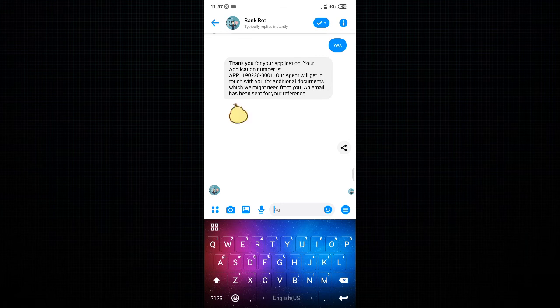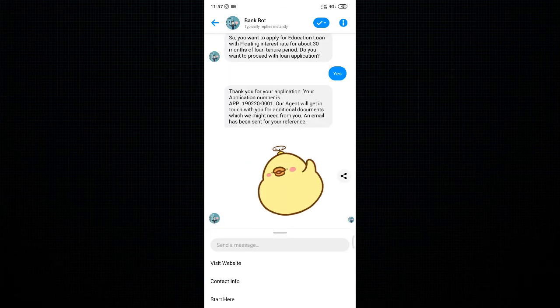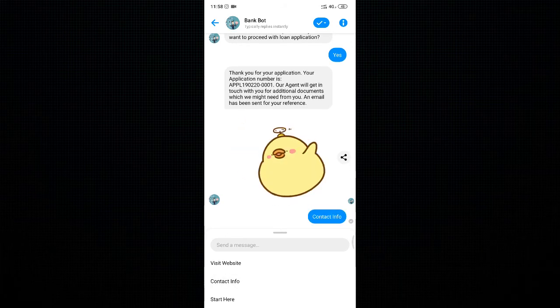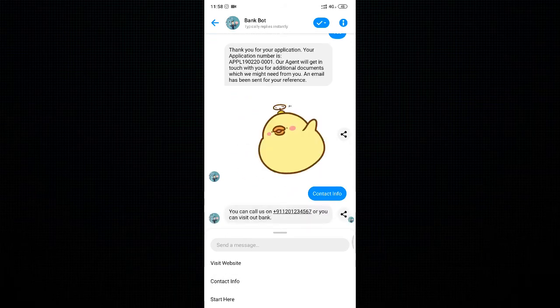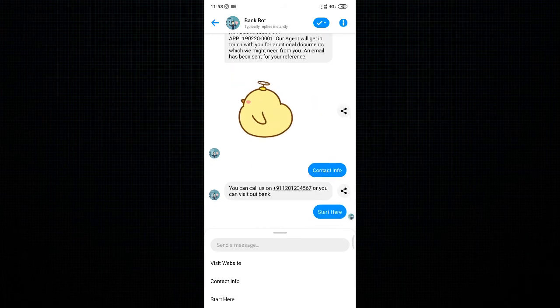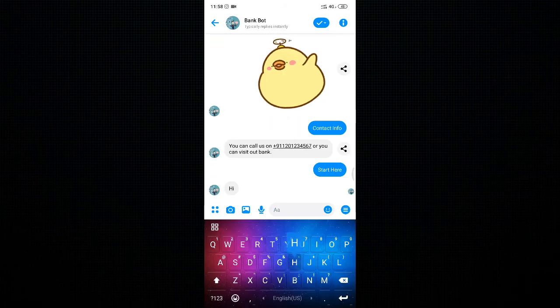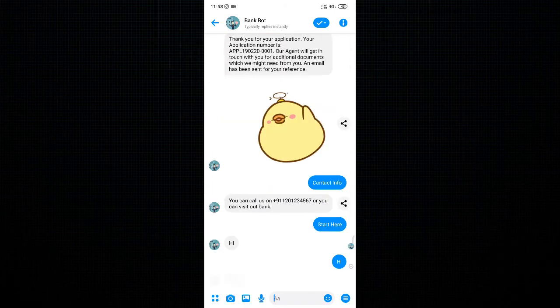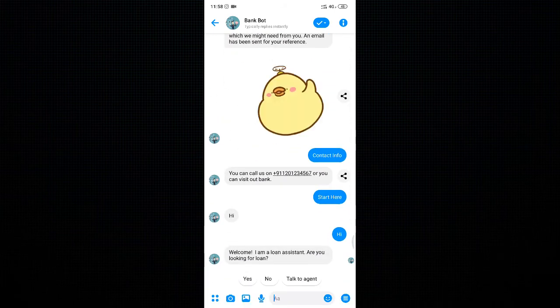We have another option over here, the quick menu. Here we have provided three options: visit website, contact info or start here. The user can click on visit website to visit the bank website, click on contact info to get the bank number or anything else, or click on start here to start the conversation again.